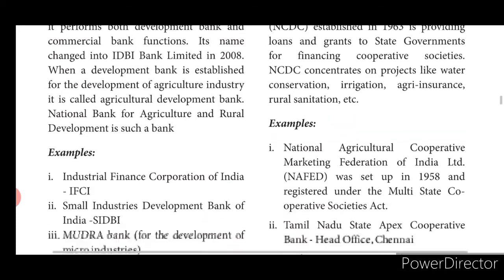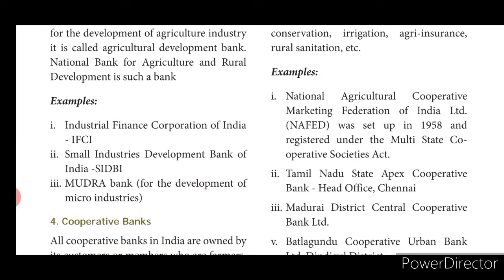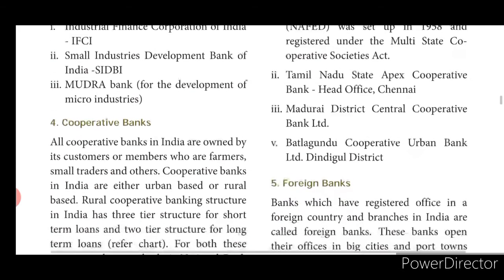That is also a development bank only. National Bank for Agriculture and Rural Development is such a bank for agriculture. And we have the examples here. Industrial Finance Corporation of India, that is IFCI, I think you know this term. Small Industries Development Bank of India, SIDBI, is very common. Mudra Bank is for the development of micro industries. Micro means very, very small. Macro means a little bigger. So Mudra Bank is such a bank which will deal with small amounts of financing.